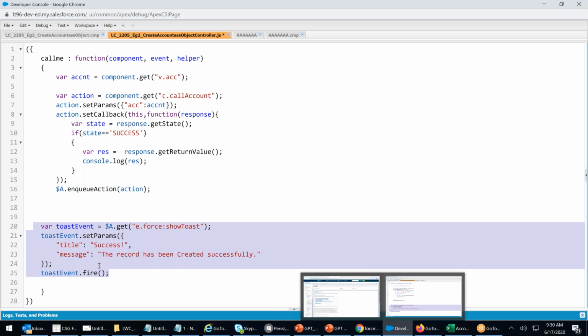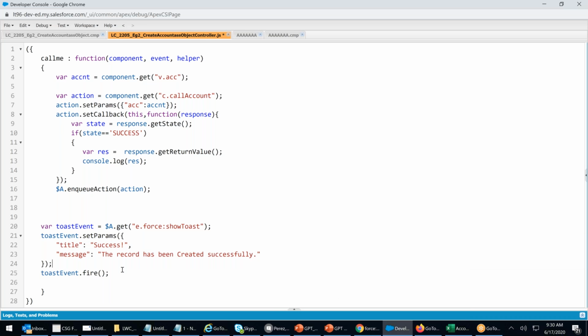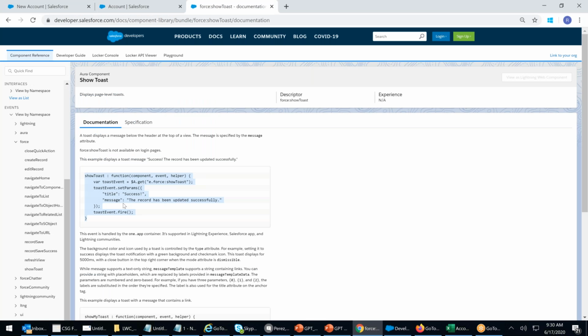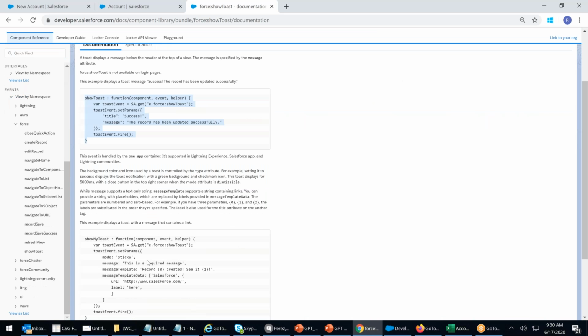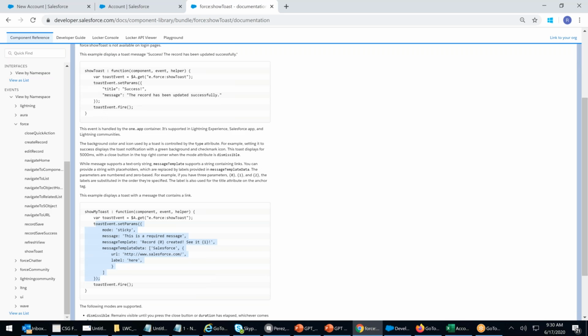Whenever you save a record, automatically this will come. Success. The record has been created. I can put this anywhere, wherever I want. You can give mode sticky. Say I want some URL in the toast message, so somebody should be able to click a link in that message. You can go ahead, a lot of examples are given to you. It's all the same.